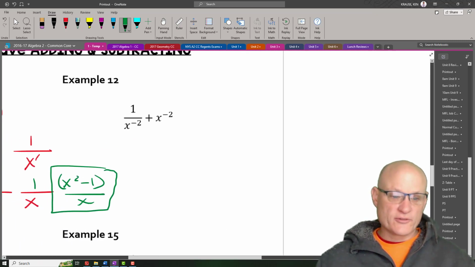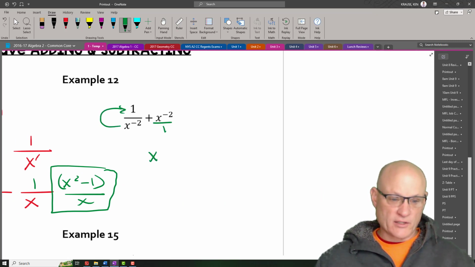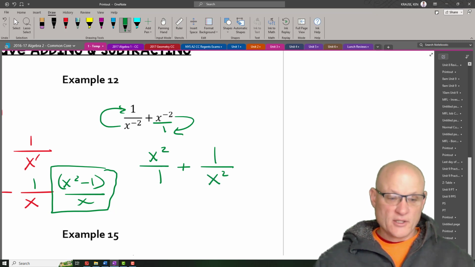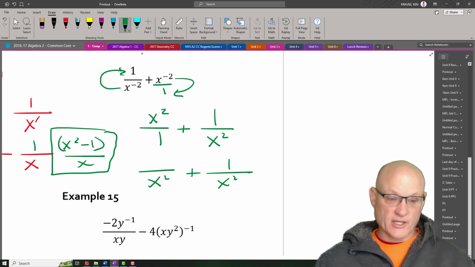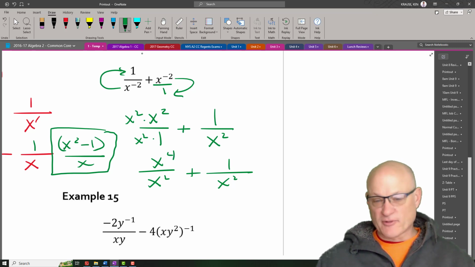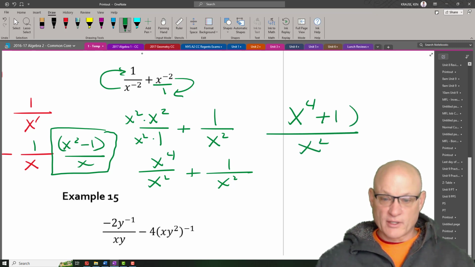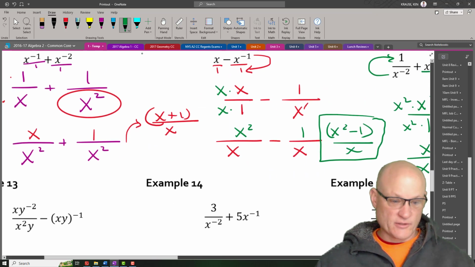Now this one's a little strange. We're going to do a little bit with this one. This one goes up and becomes x squared over 1 plus this one goes down and becomes 1 over x squared. So my common denominator here really would be x squared. This one doesn't change. But since this one got multiplied by x squared, this one gets multiplied by x squared, and I end up with x to the 4th. So my final answer for this one, and I'm not really worried about if you understand this, is x to the 4th plus 1 over x squared.